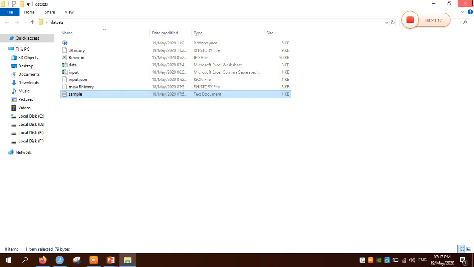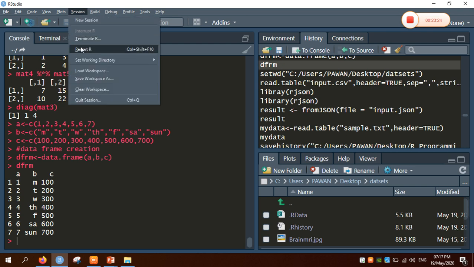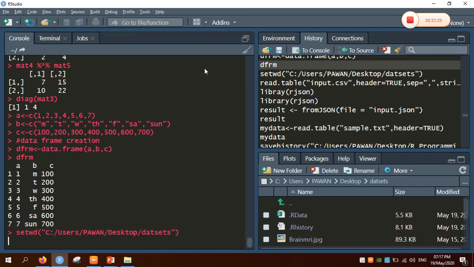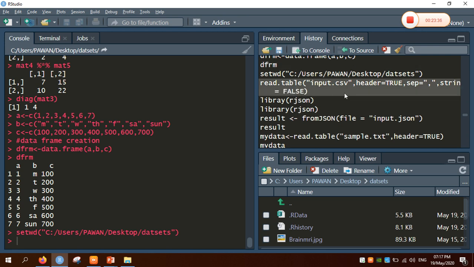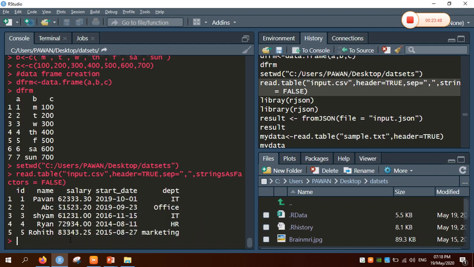We have to navigate to that folder. Now after navigating to that folder, we have to go to the option called Session, and select Set Working Directory as Files Pane Location. Then only we can handle the data or datasets in R. Now for handling the CSV file, R comes with a method called read.table which contains the file name, that is input.csv, header is going to be true, and we have to mention the separator itself and make stringsAsFactors false. So it will directly read the CSV file.